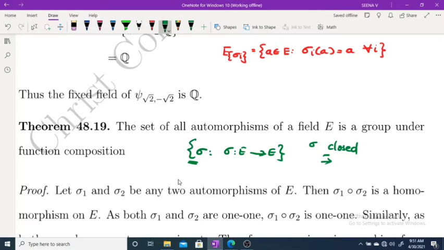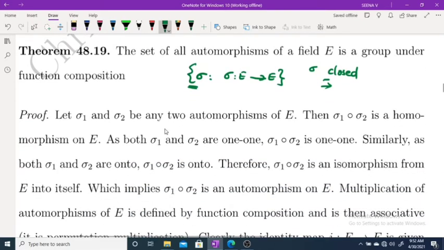then associativity holds. So first, let sigma 1 and sigma 2 be any two automorphisms of E. Then sigma 1 composition sigma 2 is a homomorphism, as it is from E to E, since sigma 1 is from E to E and sigma 2 is from E to E. Also both sigma 1 and sigma 2 are 1-1, therefore sigma 1 composition sigma 2 is 1-1.